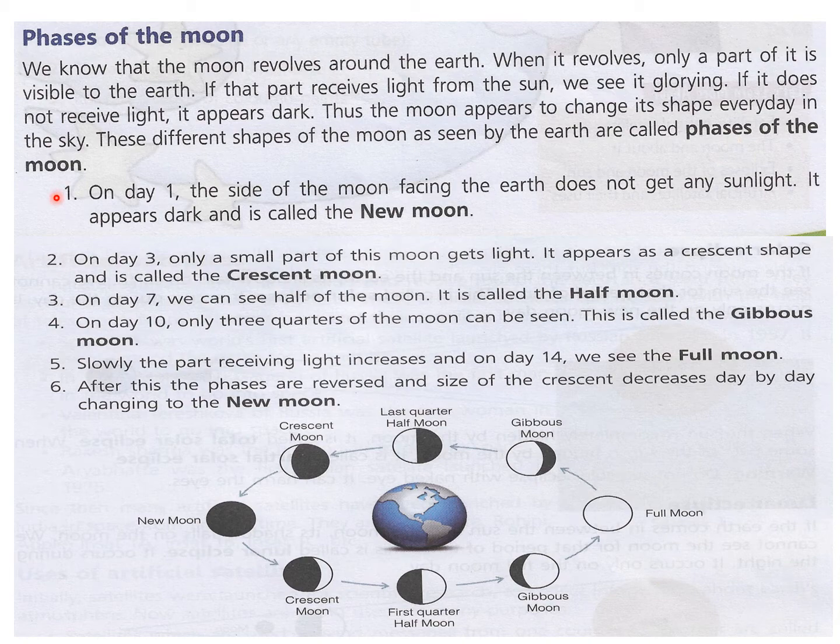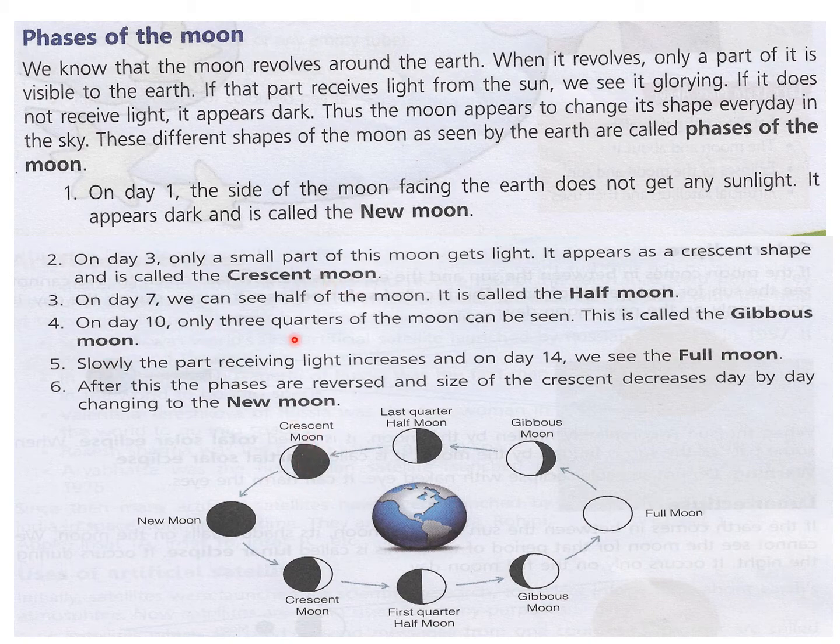So all these phases you see are due to the different sides of the moon which get light or are in the dark. On day 1, the side of the moon facing the earth does not get any light. It appears dark and is called the new moon. So you can see this is the first day. Then on day 3, only a small part of the moon gets light. You can see a little part gets the light. It appears as a crescent shape and is called the crescent moon.